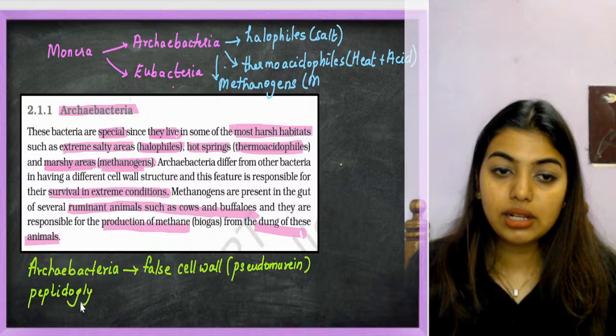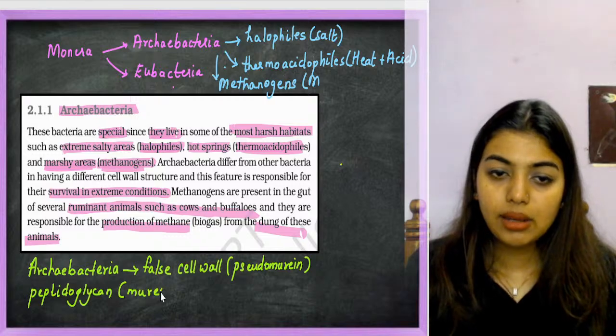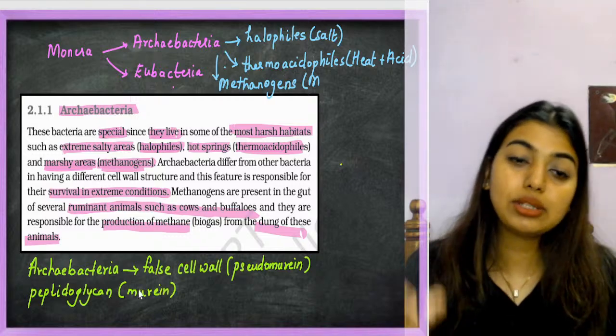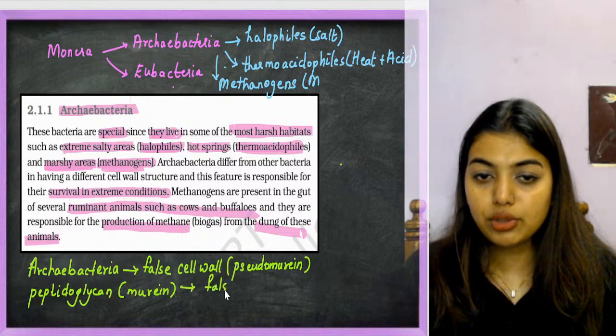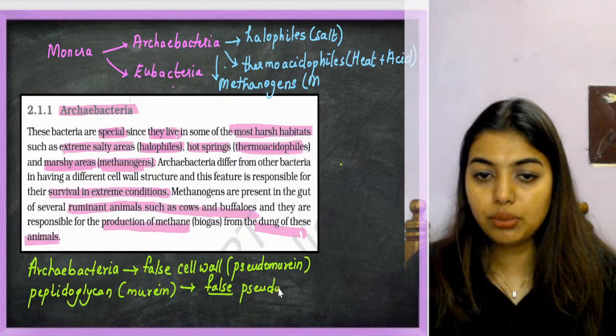Peptidoglycan, I use the word. That peptidoglycan's other word is murein. Now these Archaebacteria have false murein. False, obviously the word false can be replaced by pseudo. So I'll call it pseudomurein.